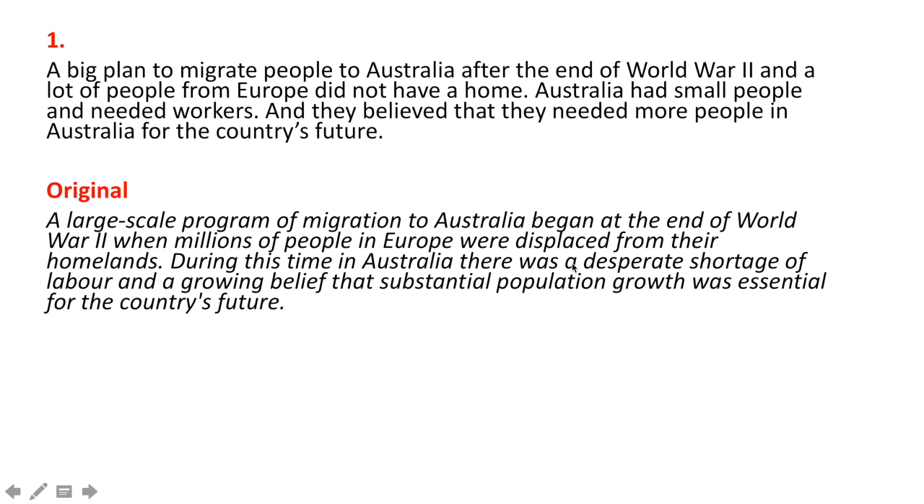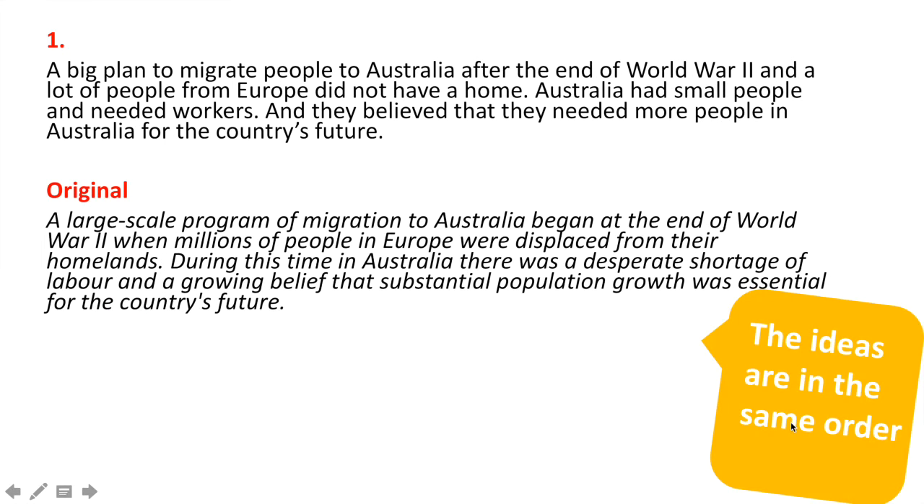Now, a sign here that lets me know that very little paraphrasing techniques have been used is that the ideas are in the same order. If you look, plan to migrate, large-scale program to migrate. The end of World War II, when a lot of people in Europe didn't have a home, when millions of people were displaced. Australia had small people and needed workers. Here we are, desperate shortage of workers and labour. Believed they needed more people for Australia's future, and belief of substantial population growth was essential for the future.